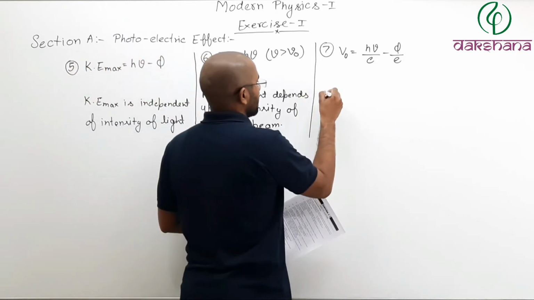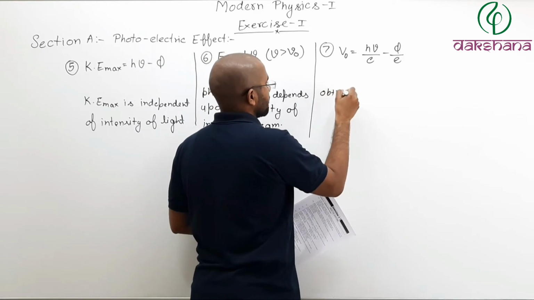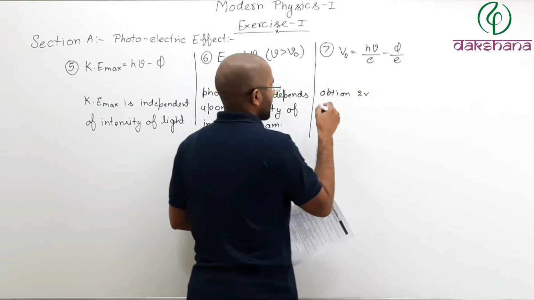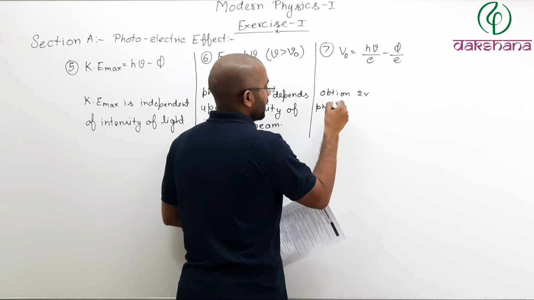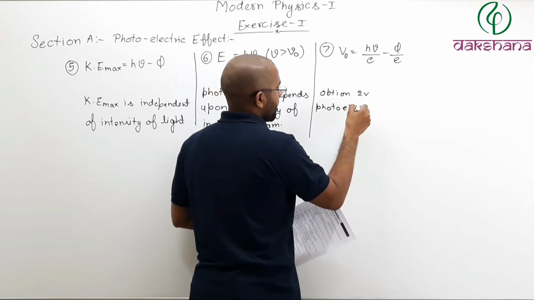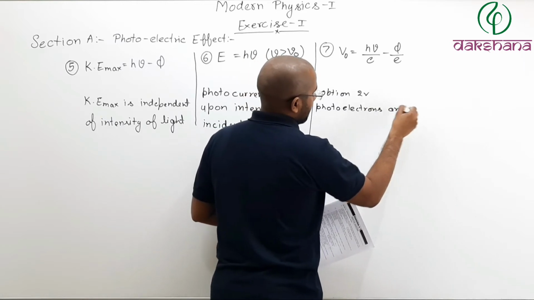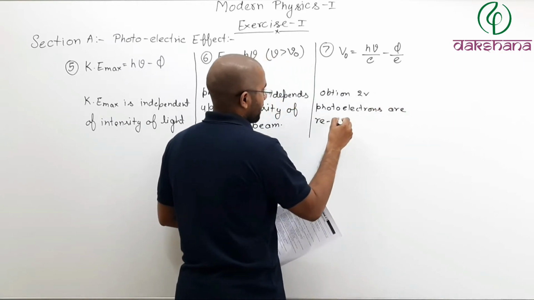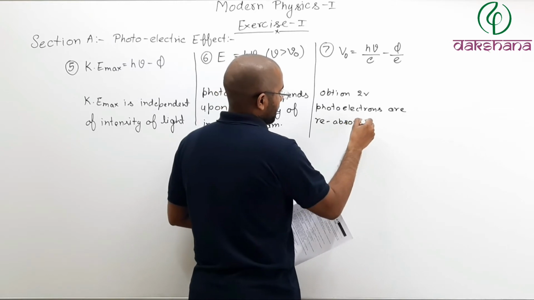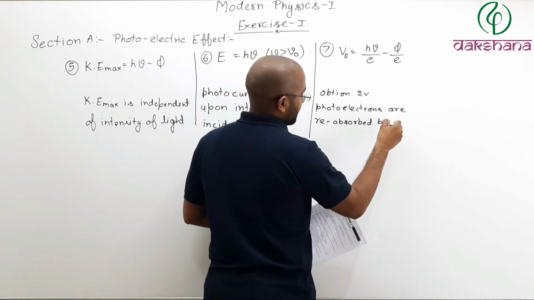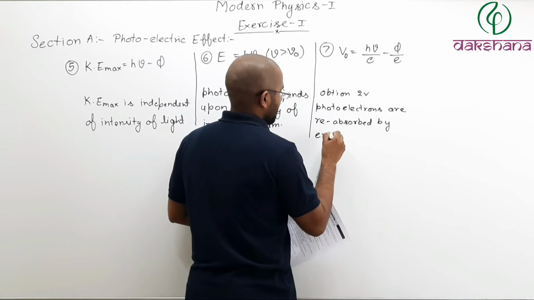So option number 2 will be the correct choice. Photoelectrons are reabsorbed by emitter plate.